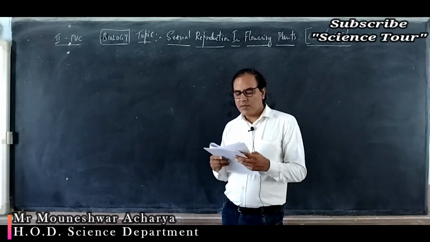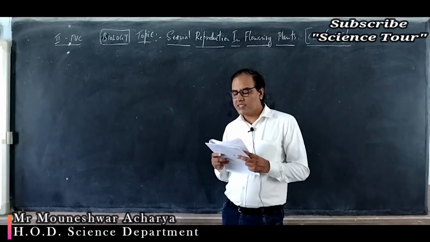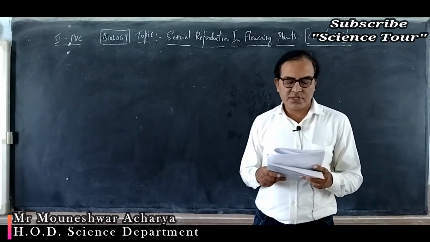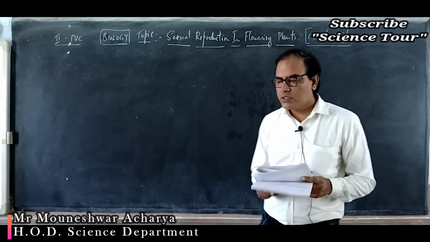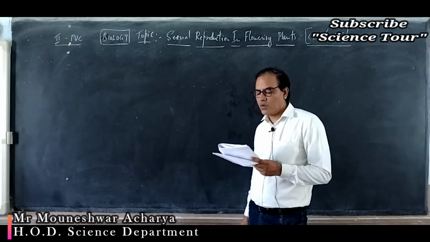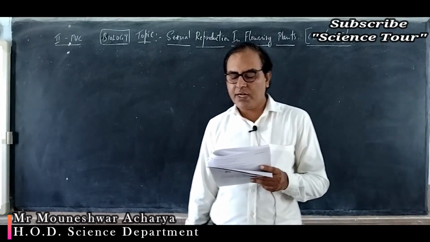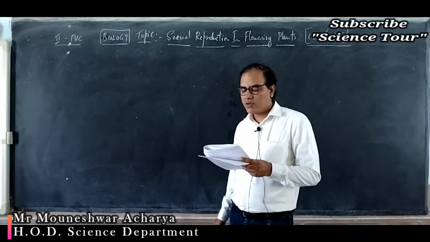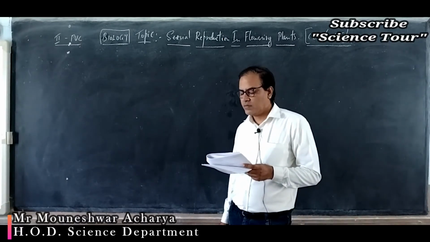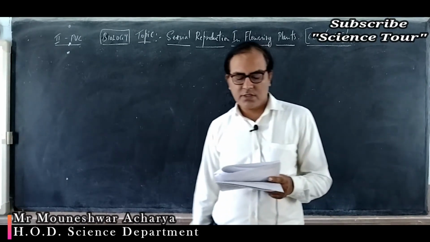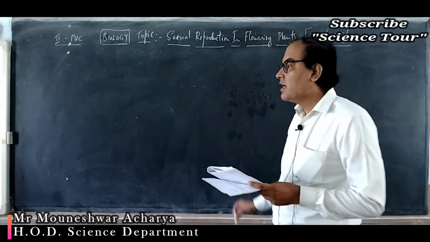Question number 6. The types of flowers which always produce seeds even in the absence of pollinators are called cleistogamous flowers. These flowers always remain closed. Next, the type of pollination which brings genetically different types of pollen on the stigma is called xenogamy. Okay, that is cross fertilization. Xenogamy takes place in genetically different plants.